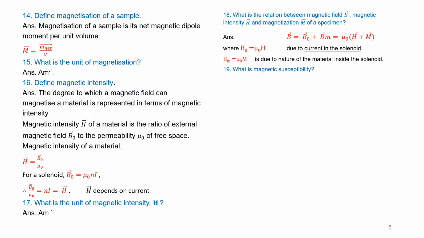Question number 19. What is magnetic susceptibility? Answer. The ratio of magnetization developed in the material due to magnetic intensity is called magnetic susceptibility. That means it is the ratio of magnetization to magnetic intensity. That is, susceptibility is equal to vector M by vector H.